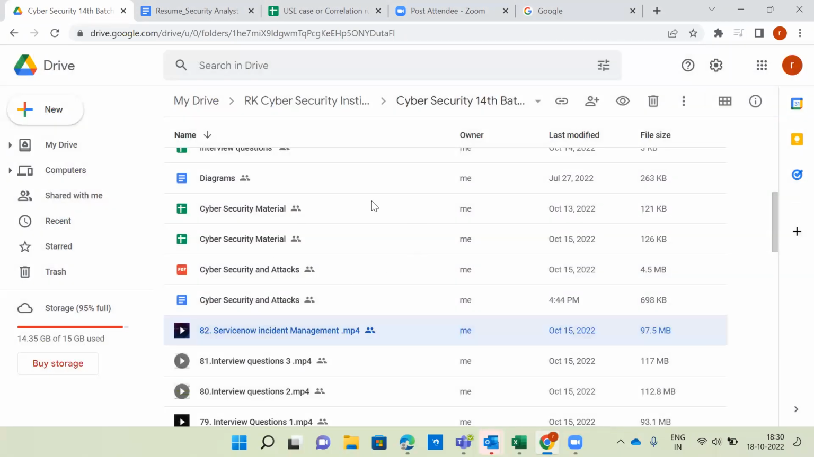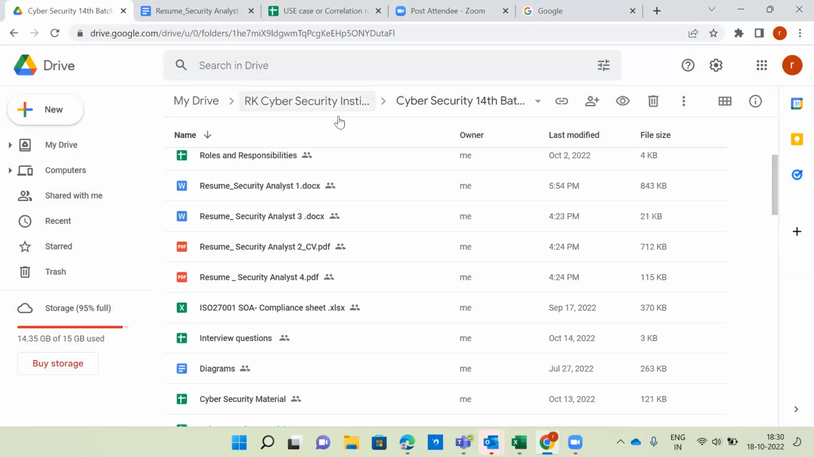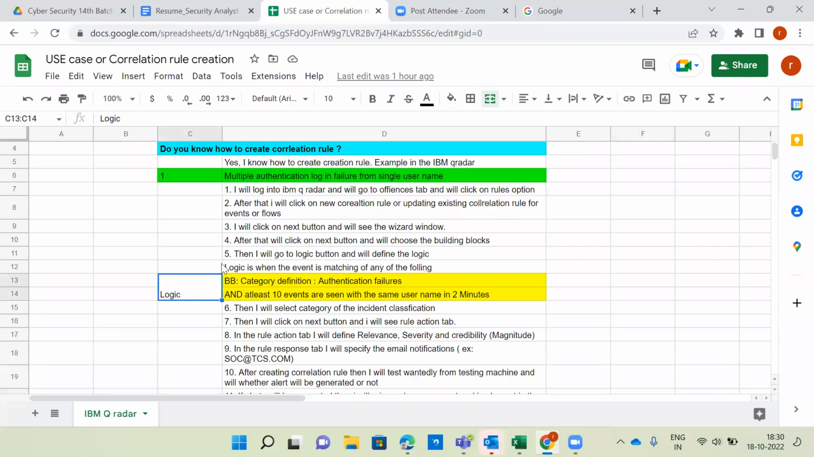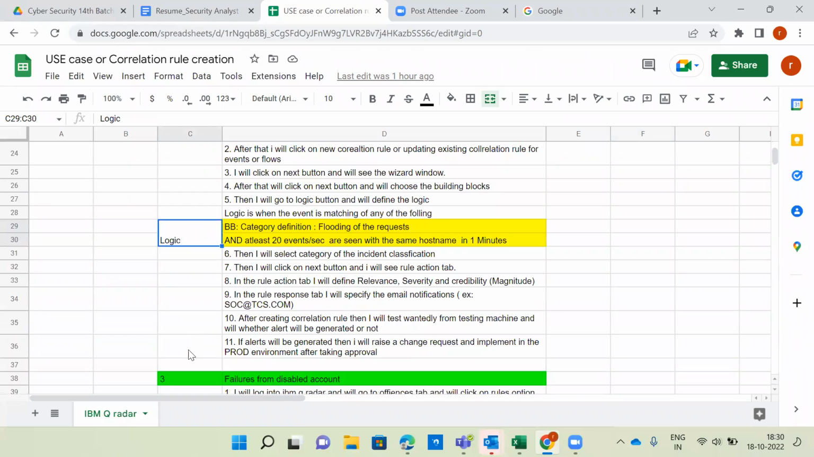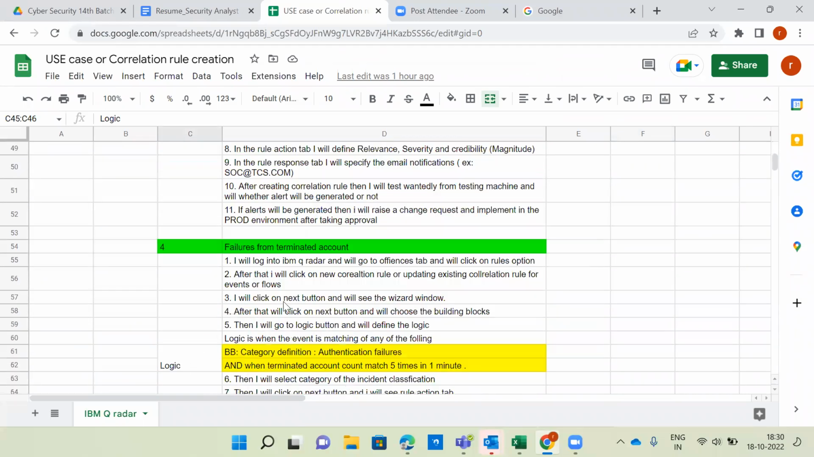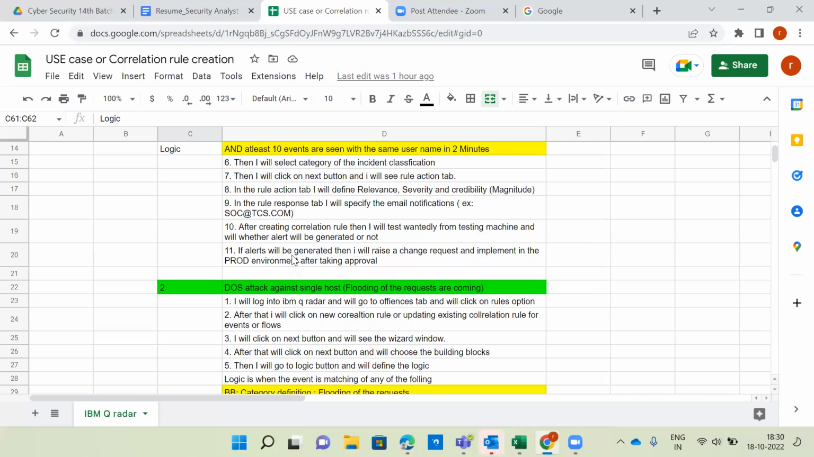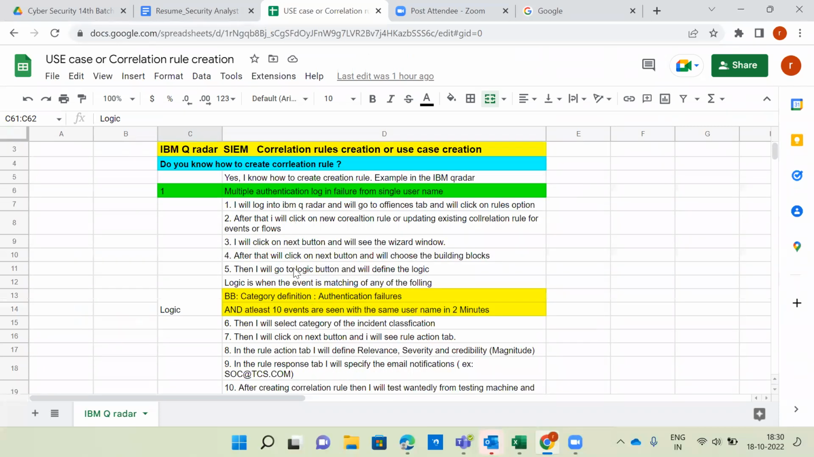Coming back, the second agenda item is use case creation in IBM QRadar. Okay, so far I created 4 use cases. You can see the logic. This logic only they'll expect from the interview point of view. Nobody will see the entire process you are following. But anyway, I provided how to create a correlation rule in IBM QRadar.